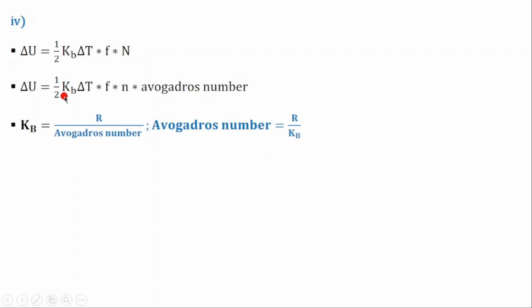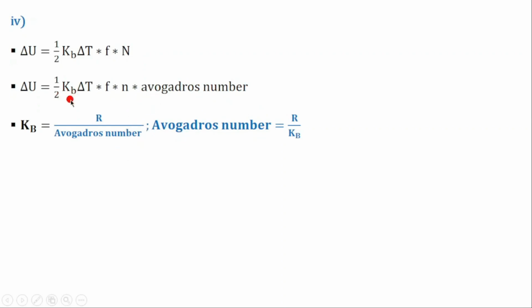We also replace this kB by R over Avogadro's number. So Avogadro's number here can be replaced by R over kB.